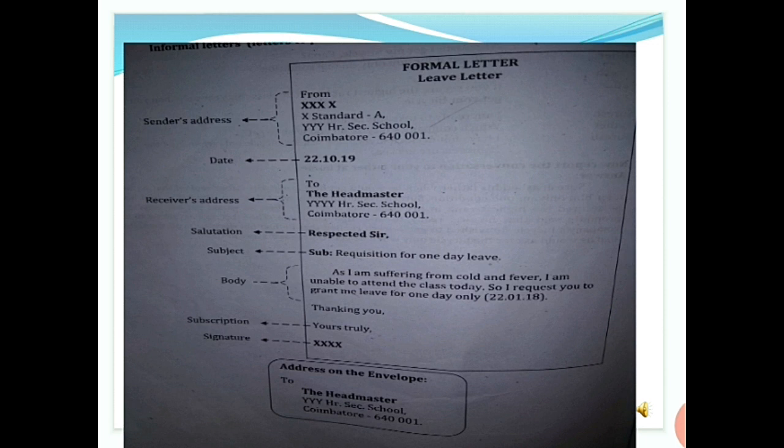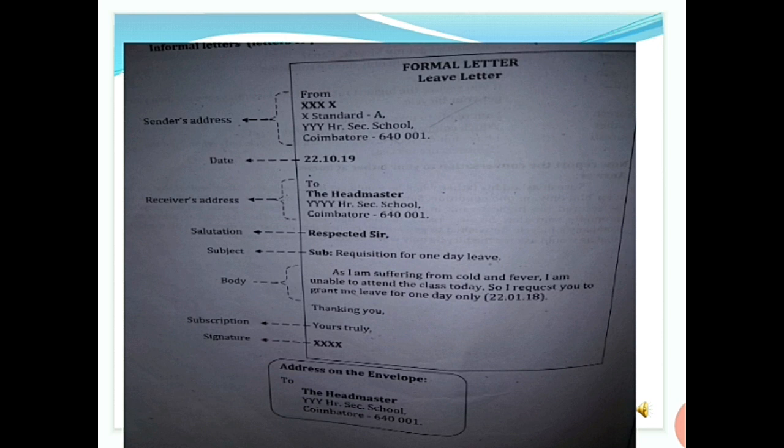First sender address, second date, and third the receiver address, which is to the principal or the correspondent. So you write to the Principal of Kamaraj Metric High Secondary School, Chennai 23, and then Respected Sir or Madam, that is the salutation. Then the subject, what you are writing the letter for: Restriction of 1 day leave, so you are asking for 1 day leave.